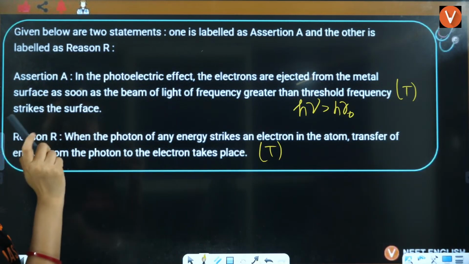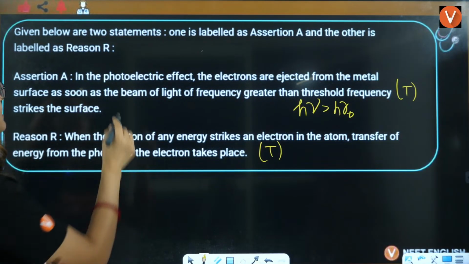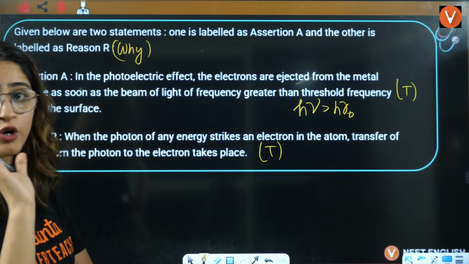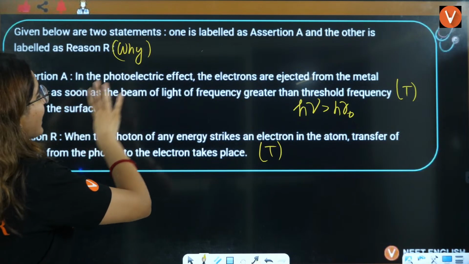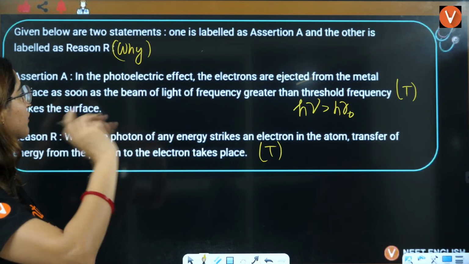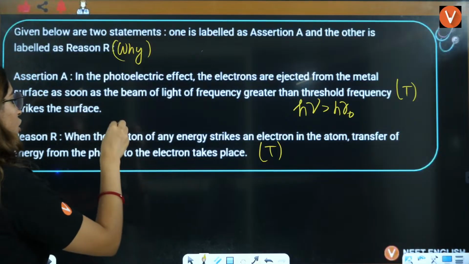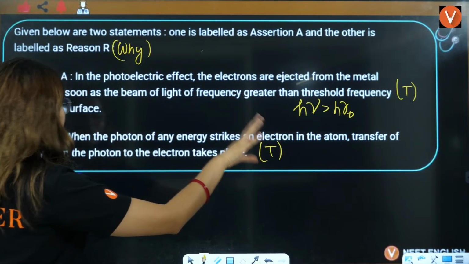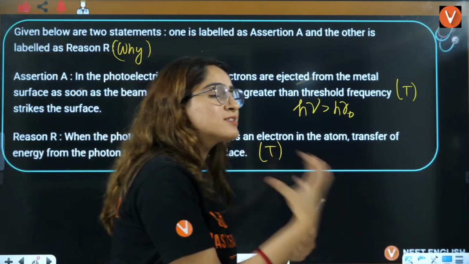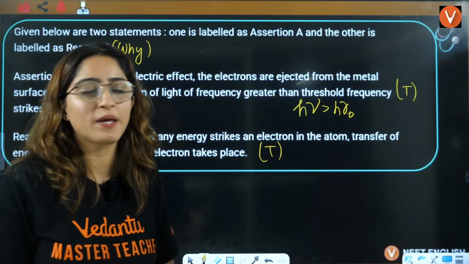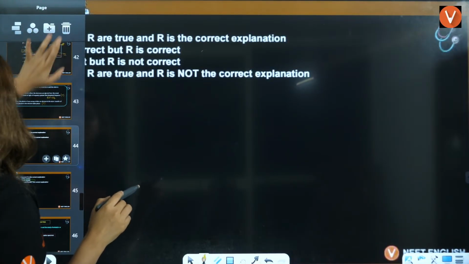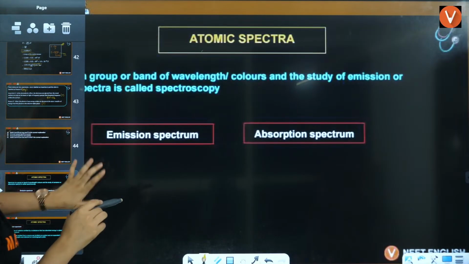Now, if you see this question here, you need to answer why. See, assertion and reasoning both are correct, but is it the explanation or not, that you have to see, right? So, why electrons are ejected from metal surface as soon as frequency greater than threshold frequency strikes? Because photon of any energy strikes on electron, transfer energy from the photon to electron. That's why electron ejection takes place, because photon is giving its energy to electron. So that means that is the correct explanation also. So answer will be A. By mistake, here it is marked wrong. So answer will be A, right?